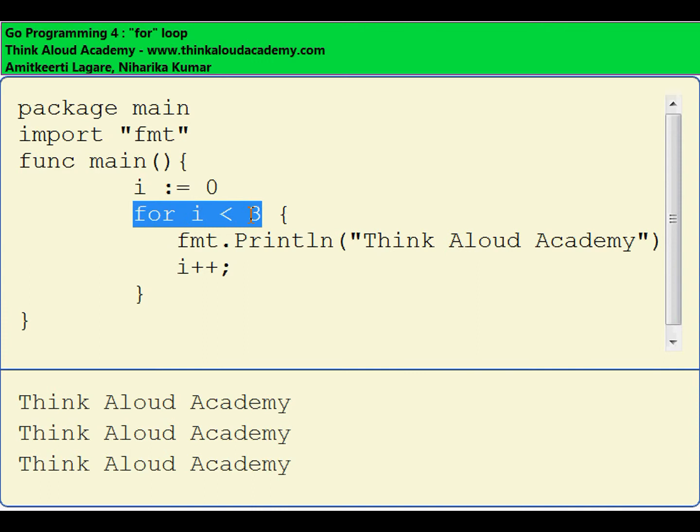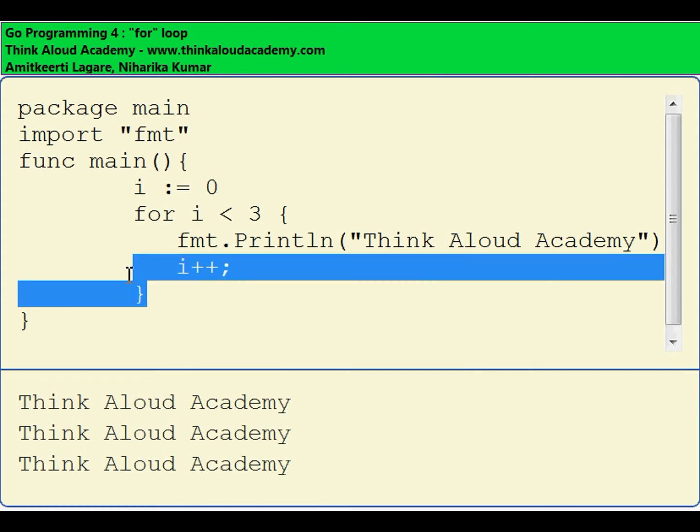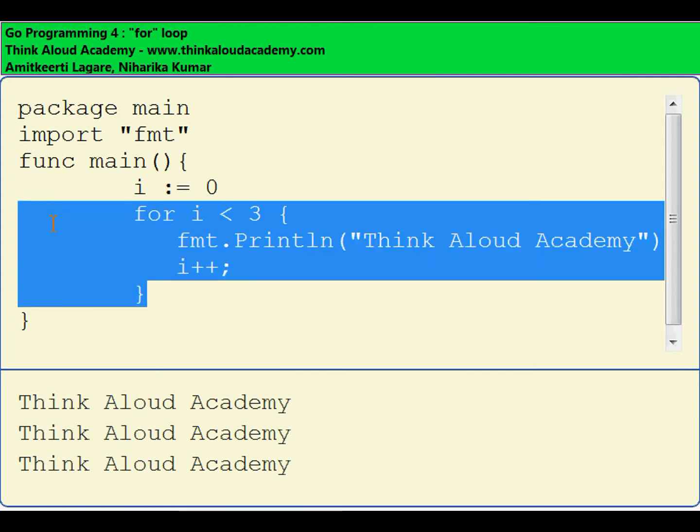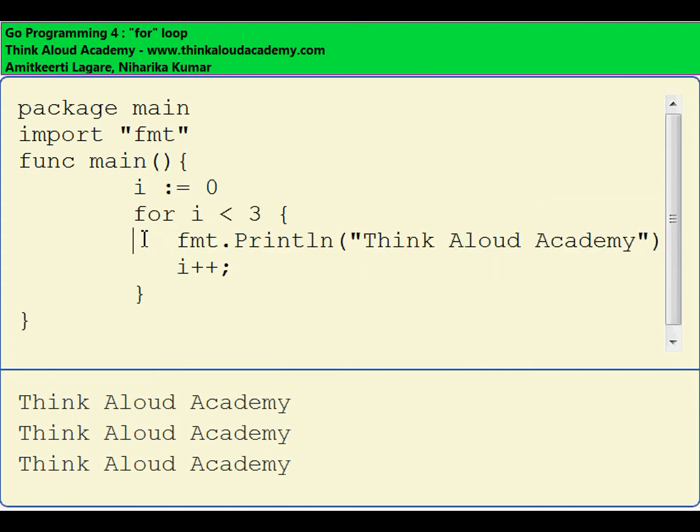Basically, Go programming language does not have a while loop. If you need a while loop, you use a for loop with just the condition. The initialization can happen somewhere before, and the increment can happen within the body of the for loop. This is the way to define a while loop in Go.